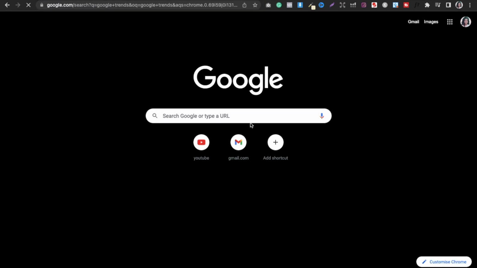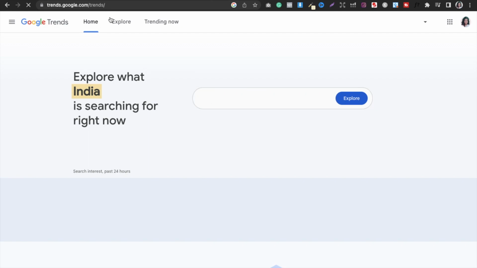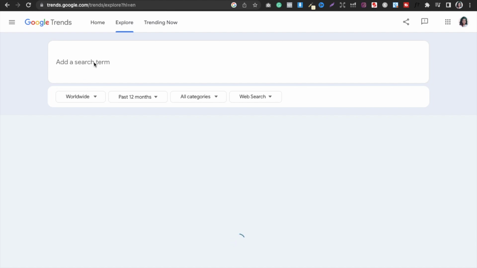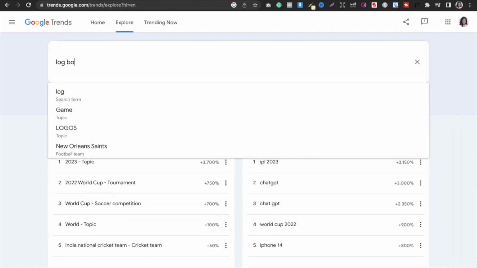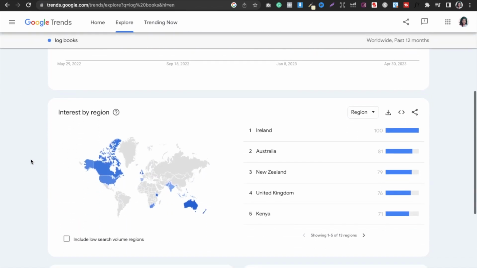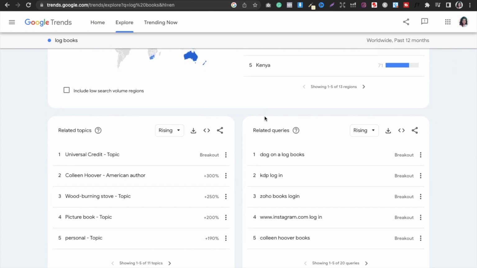in the market, in the world, right? So what you can do is go into Google Trends, go into the explore section, and search for worldwide and type logbooks. Okay, when you type logbook you can see the demand is doing just fine. And interest by region is Ireland, Australia, New Zealand, United Kingdom, Kenya, and so on. Then you can see in the queries, like reading log template.